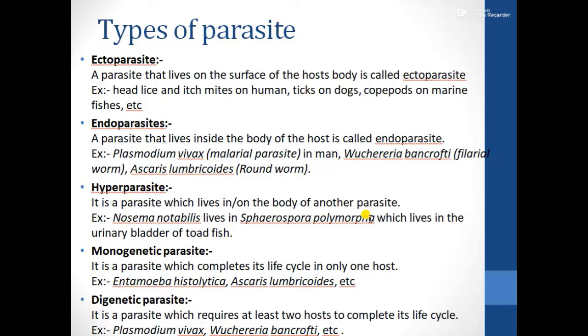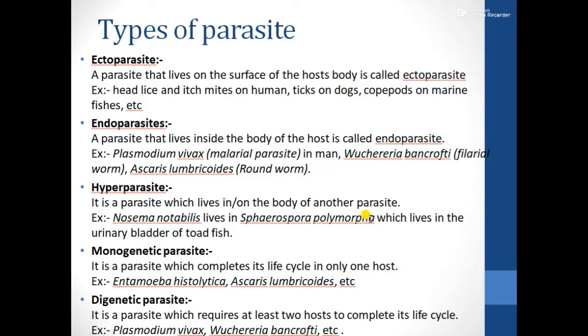Now, you can also classify the parasites on the basis of how many hosts they have in their life cycle. If a parasite completes its life cycle in only one host, then it is referred to as a monogenetic parasite. That is, it has only one host in its life cycle. In the case of Entamoeba histolytica, which causes amoebic dysentery, as well as Ascaris lumbricoides, which is a roundworm, these all have only one host in their life cycle, and that is a human host.